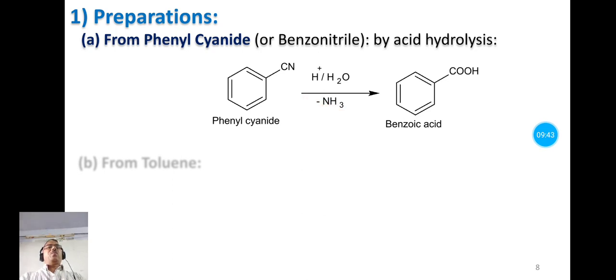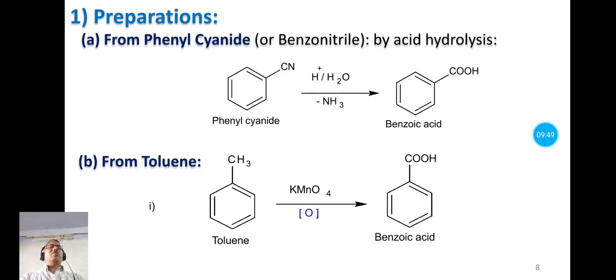Now the next method to prepare benzoic acid is from toluene. Using toluene we can prepare benzoic acid by two ways. In the first method, you can prepare benzoic acid from toluene by oxidation using KMnO4 in acidic medium. When toluene is allowed to react with potassium permanganate, it undergoes oxidation to form benzoic acid. So here the CH3 group is oxidized to the carboxyl group, COOH,